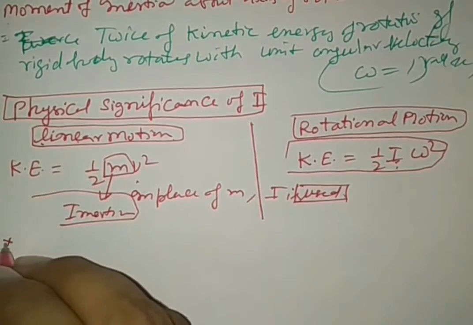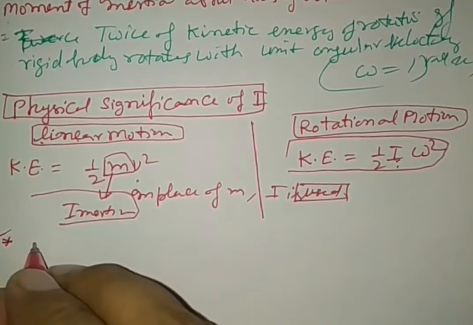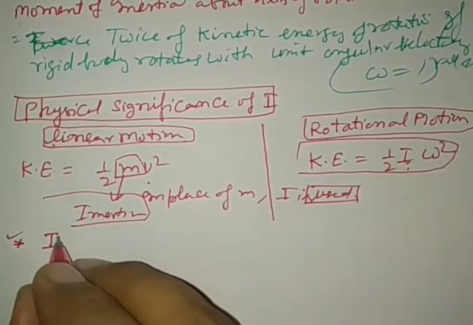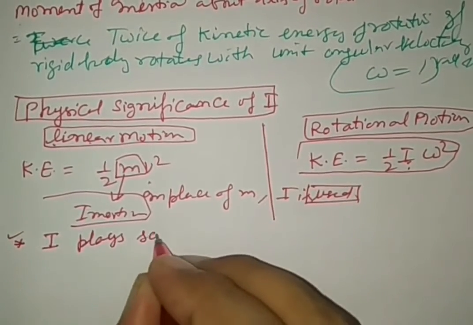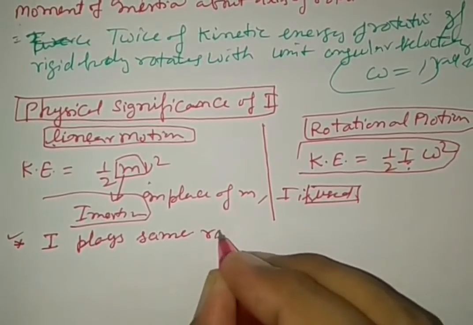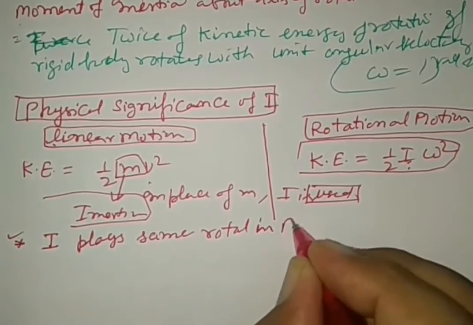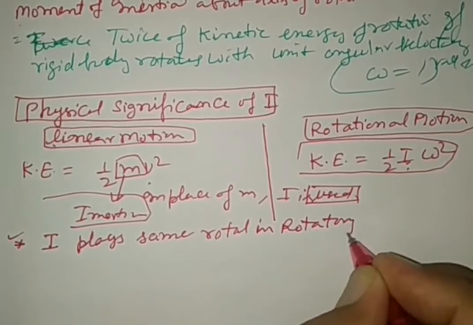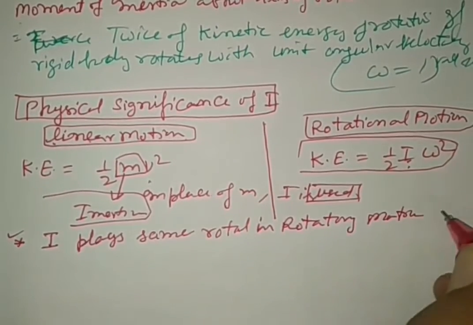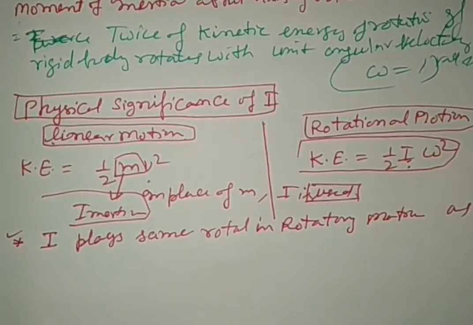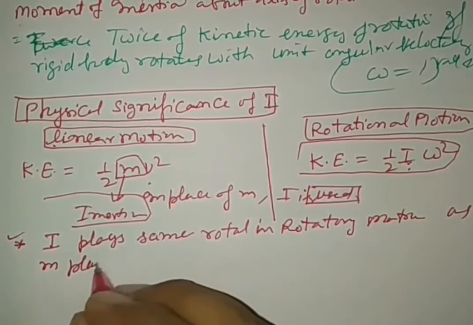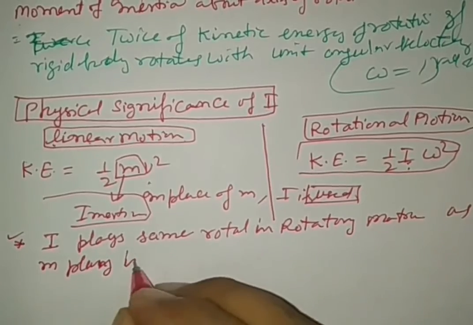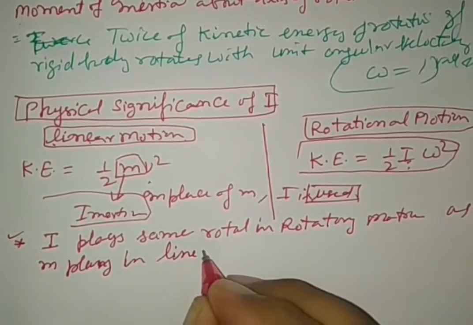Two facts we are obtaining. The fact number one: I, the moment of inertia, plays the same role in rotatory motion as mass plays in linear motion.